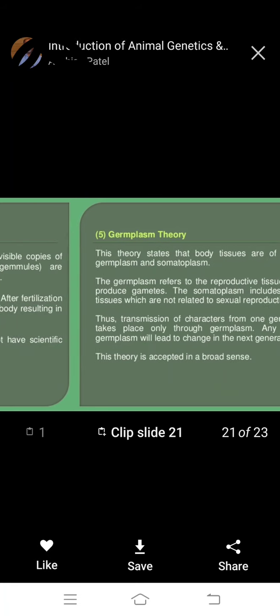These gemmules are assembled in the gametes after fertilization. These gemmules move out to different parts of the body, resulting in the development of respective organs. This theory was also rejected because it did not have a scientific basis.